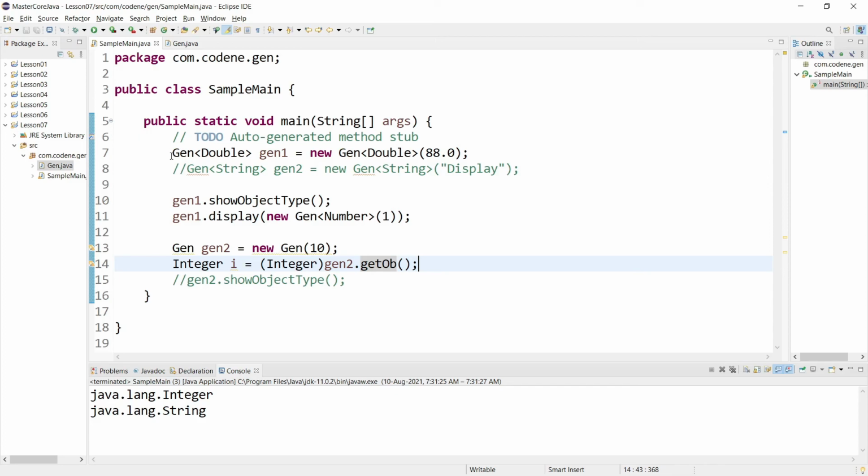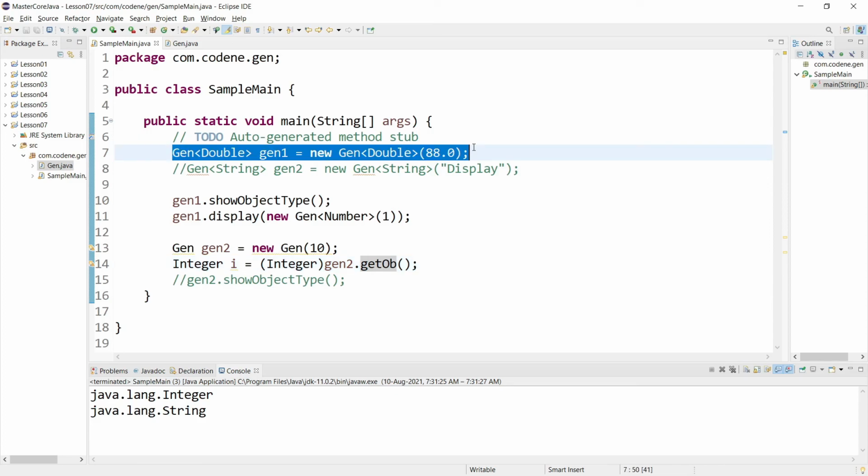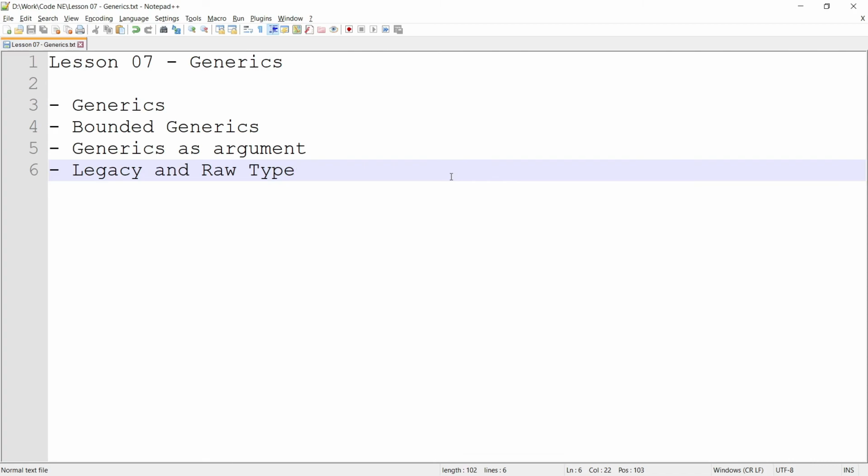But of course when you are writing new code, then do make sure that you define the generic at the beginning only, like this, okay. So I hope you understood what is generics, how you can bound a generic, how you can use generics as an argument, and also how Java supports the legacy types as well. So as I said before, there are many more topics in generics, but I'm not going to make any more lessons on generics. I'm directly going to start our collection framework.